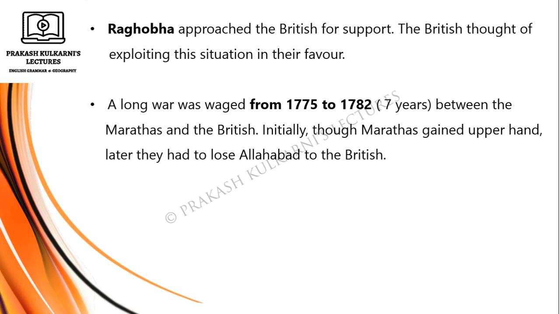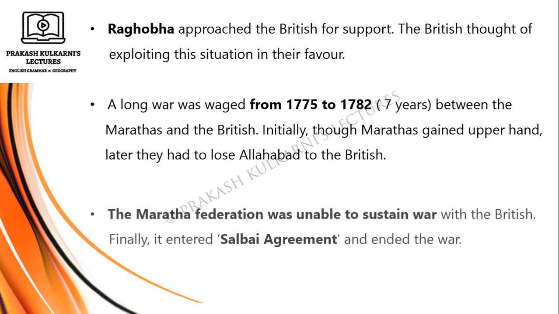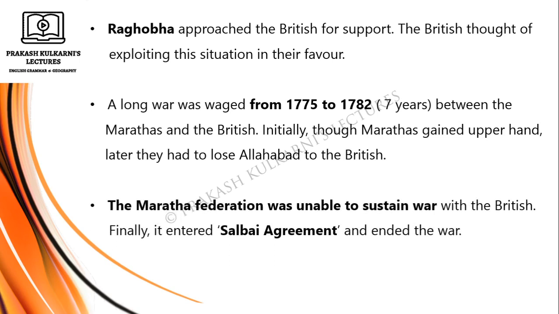Initially, though the Marathas gained the upper hand, later they had to lose Allahabad to the British. The Maratha Federation was unable to sustain the war with the British. Finally, it entered the Salbai Agreement and ended the war. Madhavrao II too was named as the Peshwa.